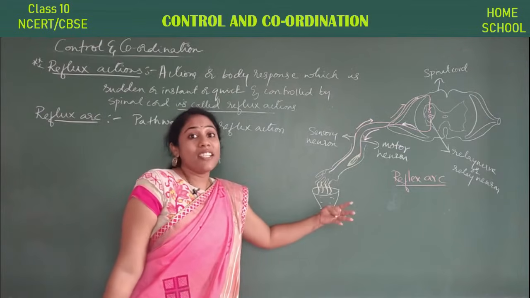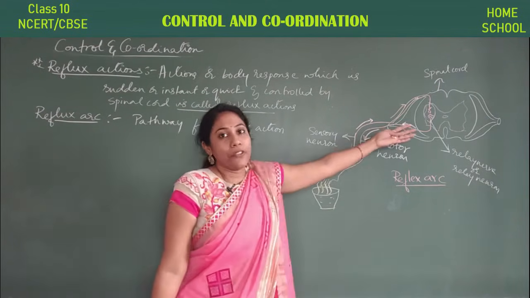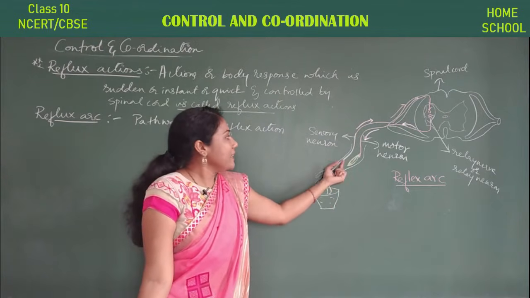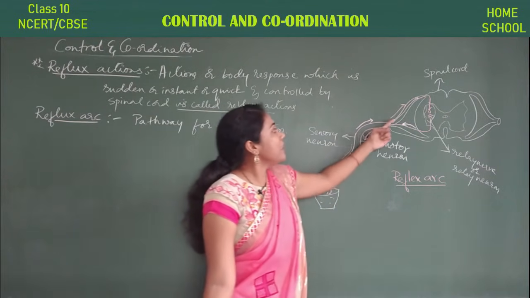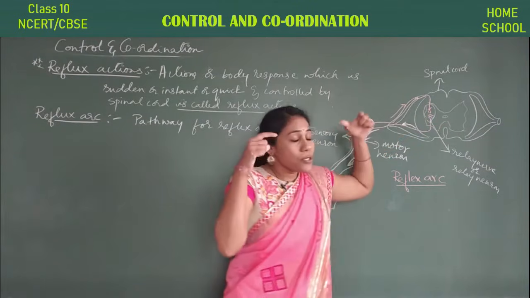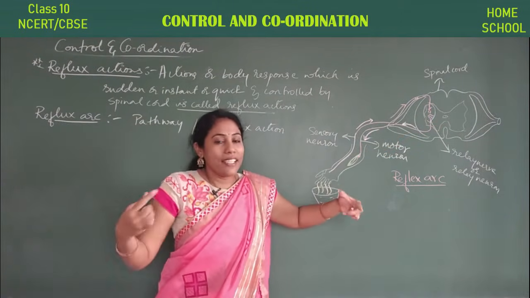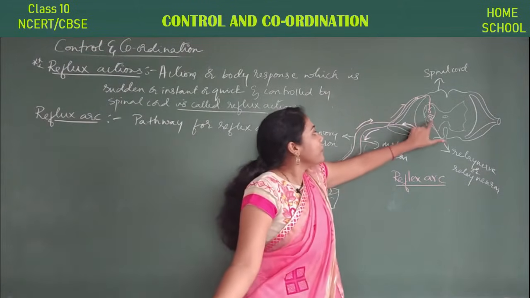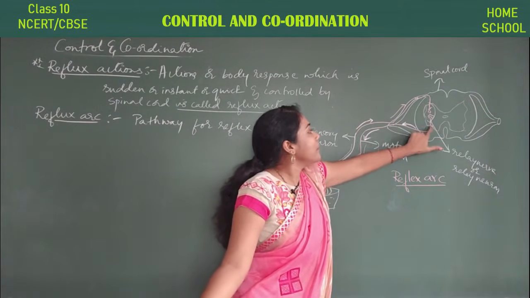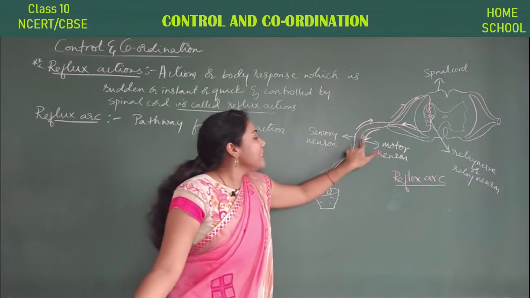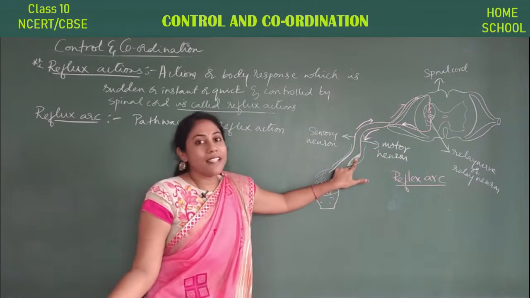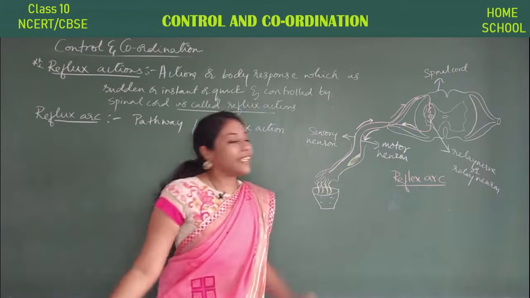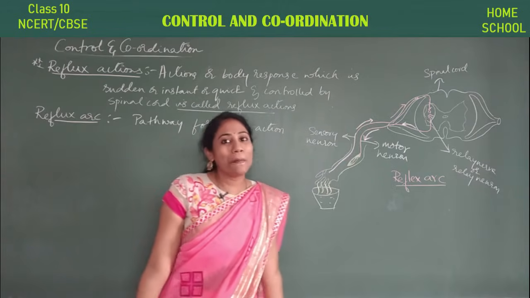This quick action is done in this pathway. Initially, receptors will detect the stimuli. They pass the information to the sensory neuron. The sensory neuron takes the information to the spinal cord. So the spinal cord is thinking what to do. It has to tell a muscle cell to remove the hand, isn't it? So the spinal cord will send the information to the motor neuron. The motor neuron carries the signal to the muscle cell. The muscle cell size will increase, and automatically the hand will get removed outside. Right? How beautiful a pathway, isn't it?